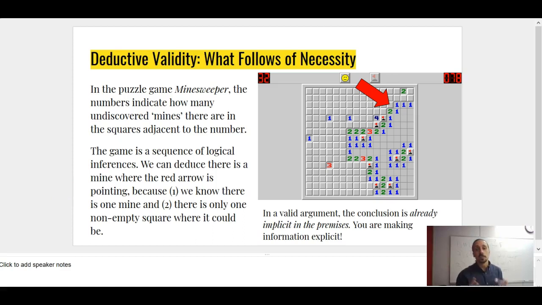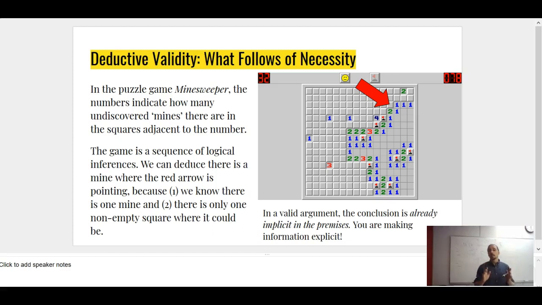And that's the whole point of logical deduction. I have information in premises. That information is structural. And I am going to make explicit exactly how much information is hidden in that premise. But I'm not adding new information. I'm merely revealing, making explicit the information that's already there in the premise. And that's what makes it a deductively valid argument, or an invalid argument.